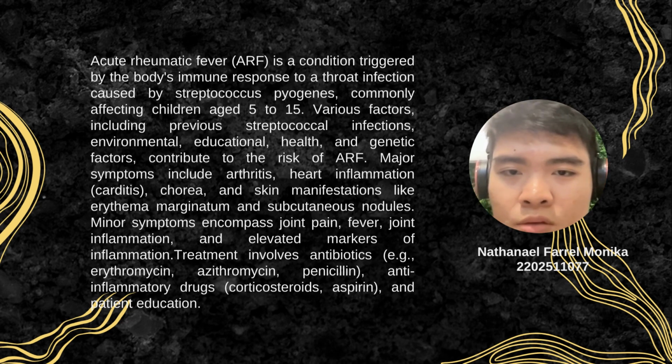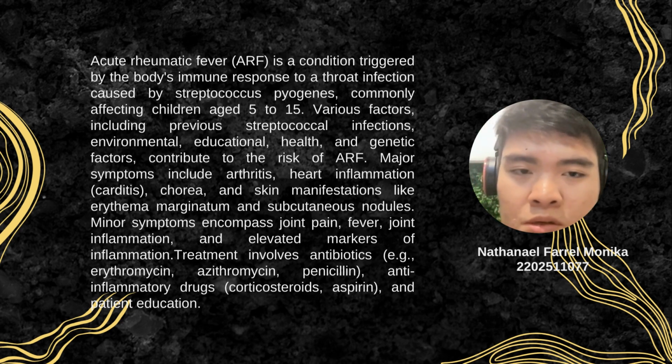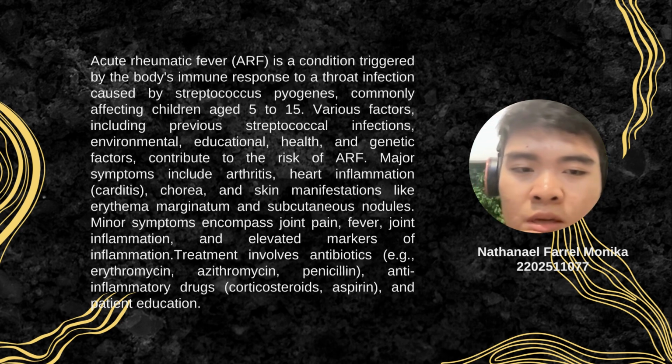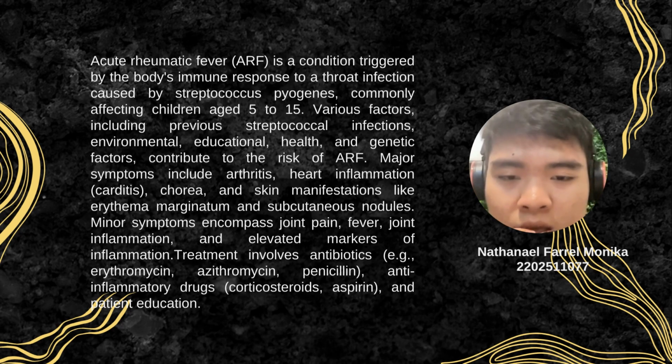I'm going to talk about the conclusion. Acute rheumatic fever (ARF) is a condition triggered by the body's immune response to an infection caused by Streptococcus pyogenes, commonly affecting children aged 5 to 15. Various factors, including previous streptococcal infection, environmental, educational, health, and genetic factors, contribute to the risk of ARF. Major symptoms include arthritis, heart inflammation or carditis, chorea, and skin manifestations like erythema marginatum and subcutaneous nodules. Minor symptoms include joint pain, fever, joint inflammation, and elevated markers of inflammation. Treatment involves antibiotics, anti-inflammatory drugs, and patient education.